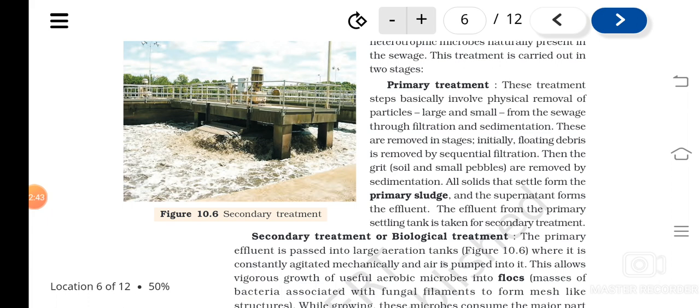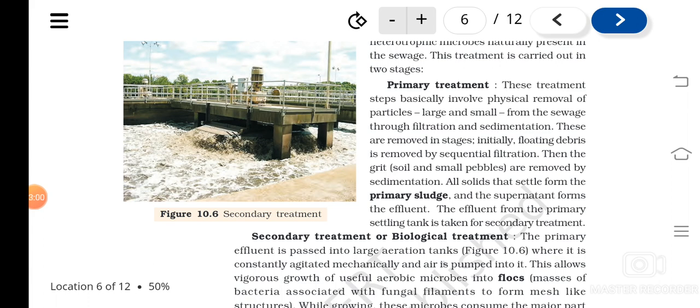And then other particles like grit, small pebbles, large and small particles, will be allowed to settle there, and that is known as sedimentation.